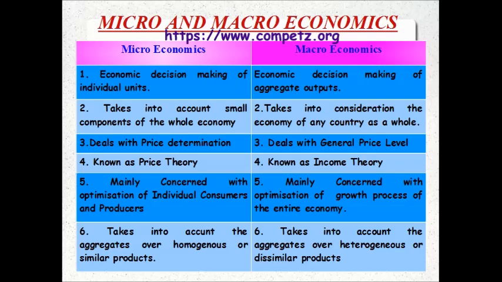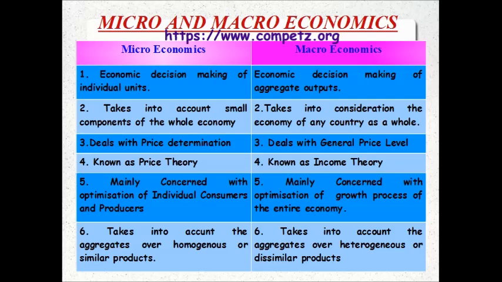Micro and macro, friends. Micro takes into account the aggregates or the total over homogeneous or similar products. Example, the supply of steel in an economy. This is microeconomics. Macro comes to GDP, this is what macro deals with.